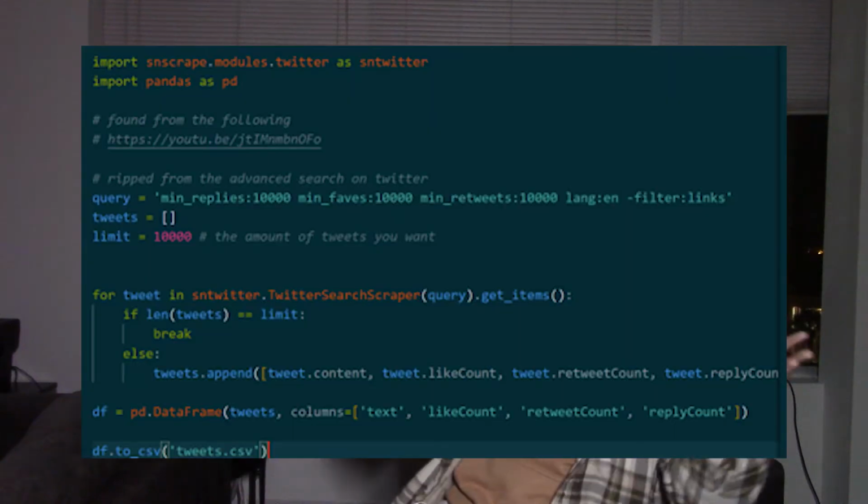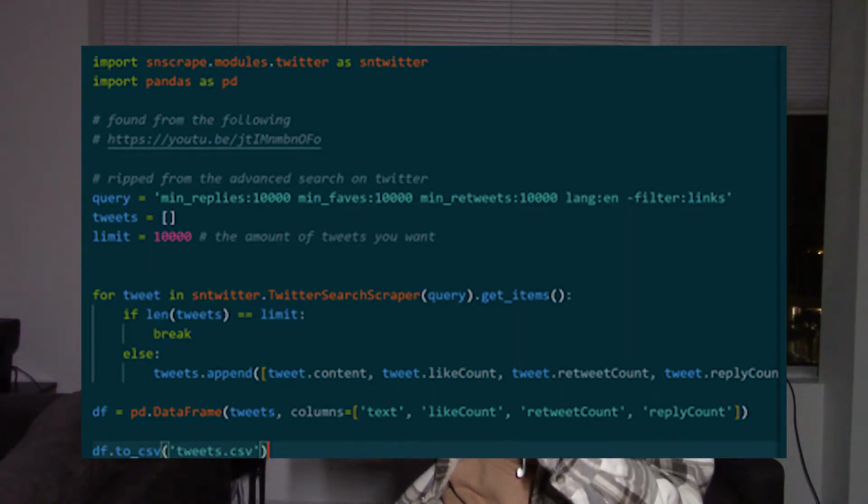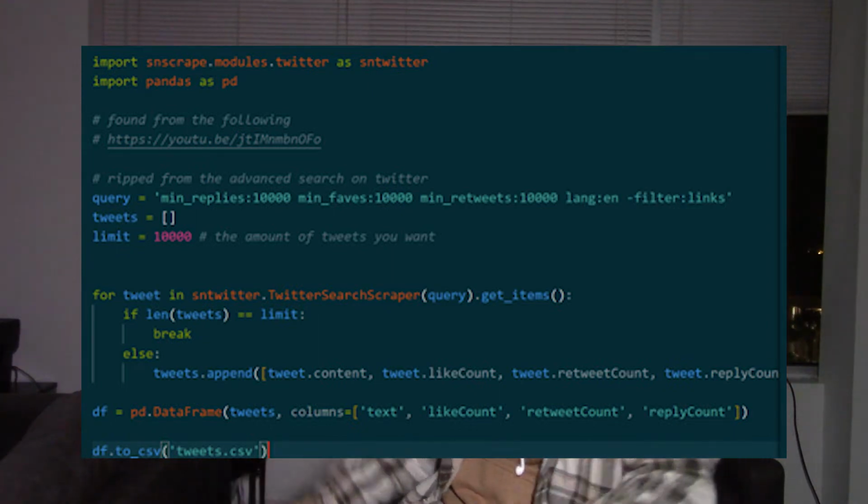And blam, here's some pseudocode. But no one likes looking at code. Only losers like looking at code. We're gonna skip on ahead. And with that, I had 10,000 tweets under my belt and I trudged forward. In addition to the 10,000 tweets, for every single one of the tweets, I also took the amount of likes they had, the amount of replies they had, and the amount of retweets they had along with them.